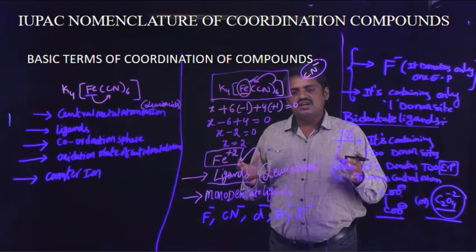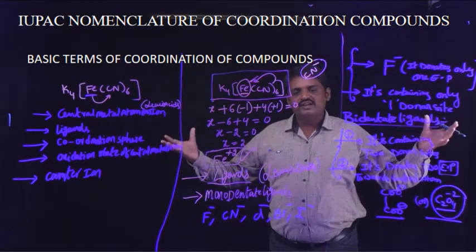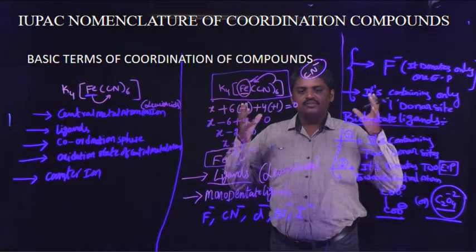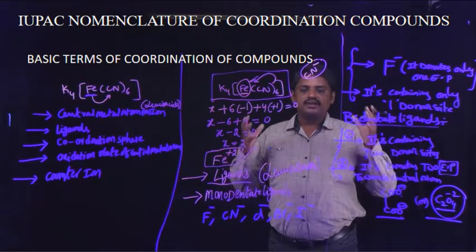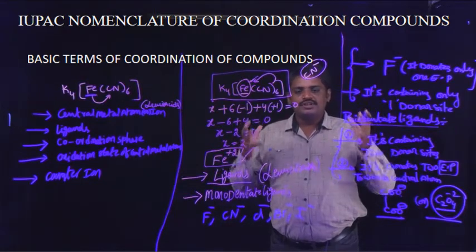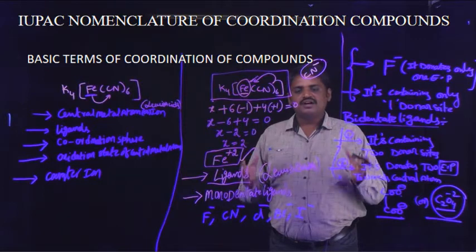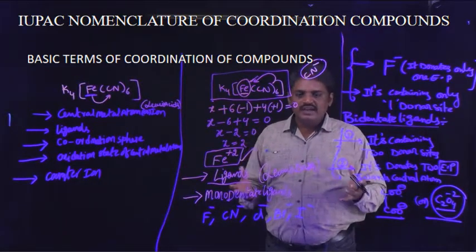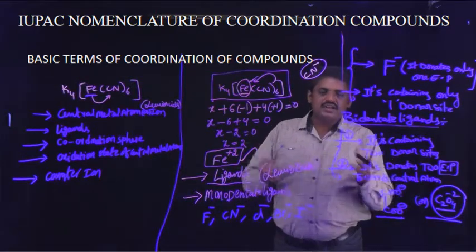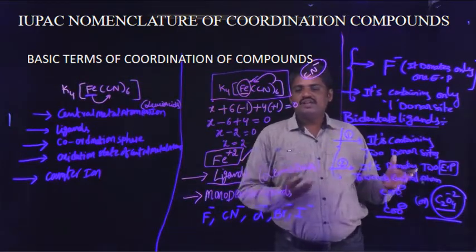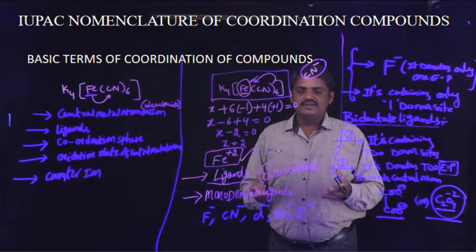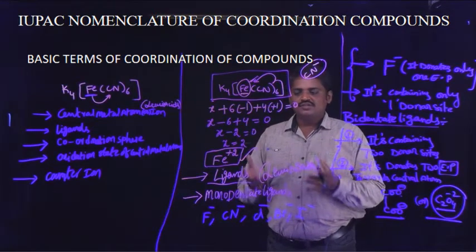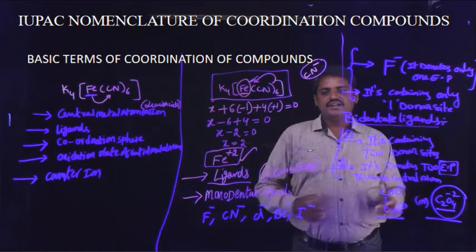So many ligands are there: monodentate ligands, bidentate ligands, polydentate ligands, chelate ligands, bridging ligands, and next neutral ligands, and next strong field ligands and weak field ligands. So many ligands are there. Today I discussed only two types of ligands: first, monodentate ligands, and second, bidentate ligands.